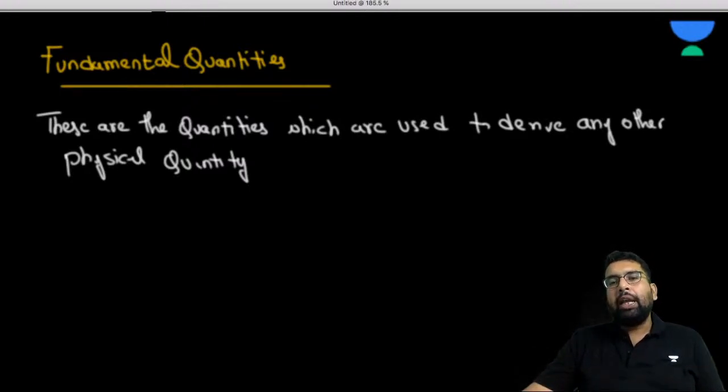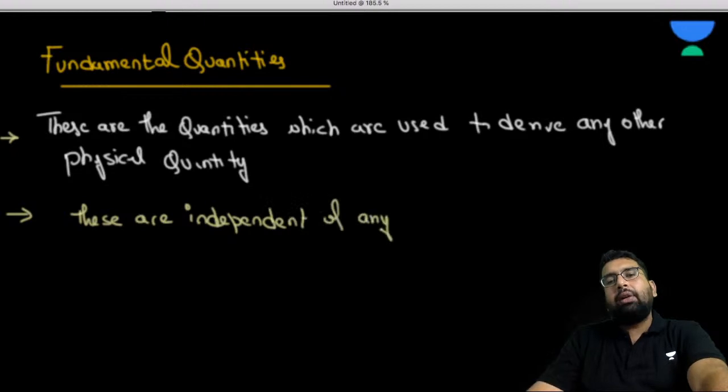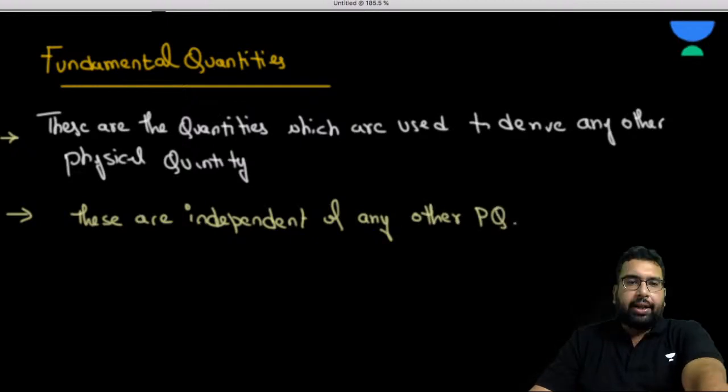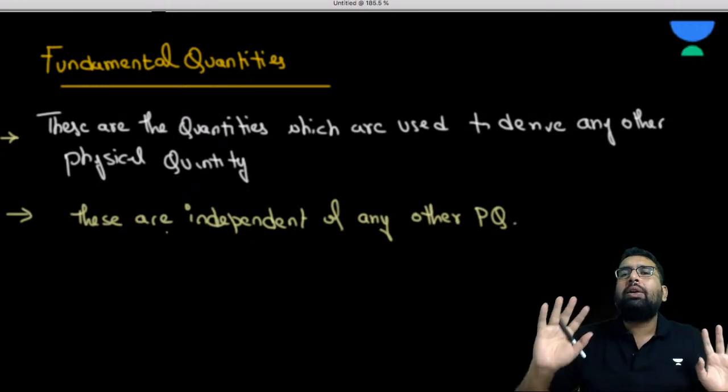Or I can say it in one more way: these quantities are simply independent of any other physical quantity. So the quantities which are independent of any other physical quantity are known as fundamental quantities, or simply, fundamental quantities are those using which you can develop any other quantity.